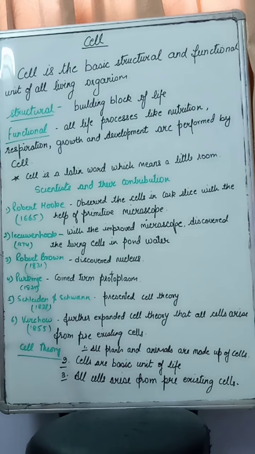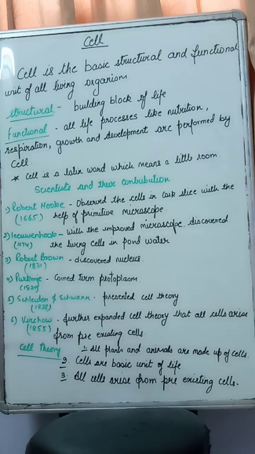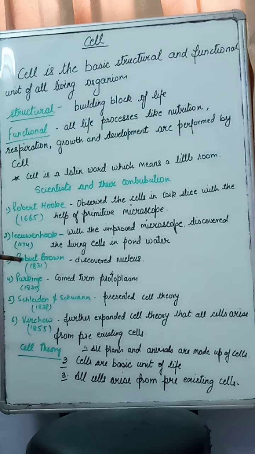For a long time, the structure of the cell was not known, and it was not at a single go that the cell structure was revealed. It took hundreds of years for the revelation of the cell. Various scientists contributed to finding out the structure of the cell. Some of their names are written there. Now let us see what their contribution was in finding out about the cell.